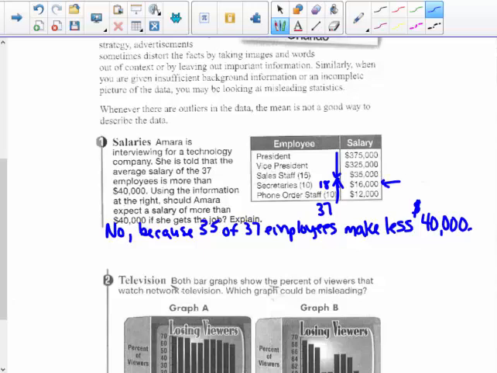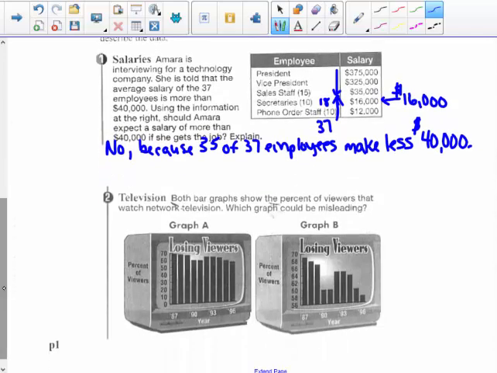The median, she should expect to make about $16,000, not what the average of the company is, which was $40,000. So that's a misleading statistic to say the average of our employees is $40,000.